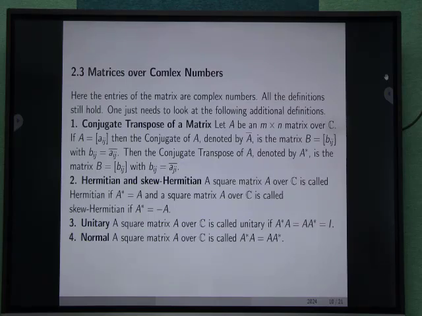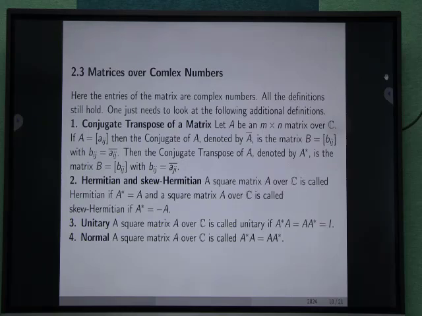Hermitian matrix. A square matrix A over C is called a Hermitian matrix if A star equals A, where A star denotes the conjugate transpose of the matrix A. A skew Hermitian matrix is one where A star equals minus A, where A star denotes the conjugate transpose of the matrix A.